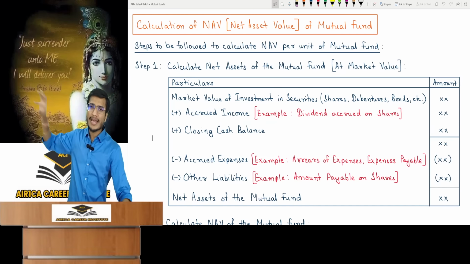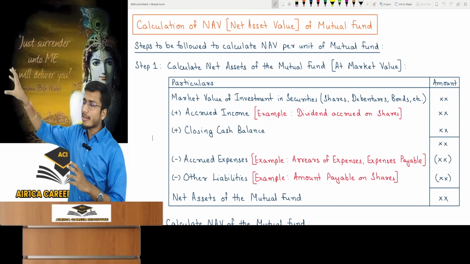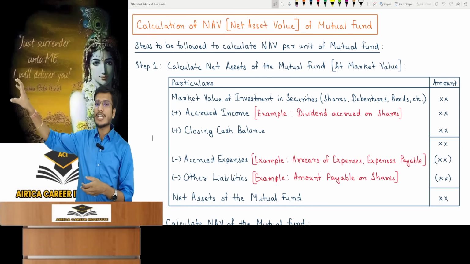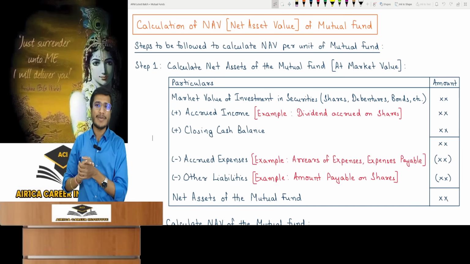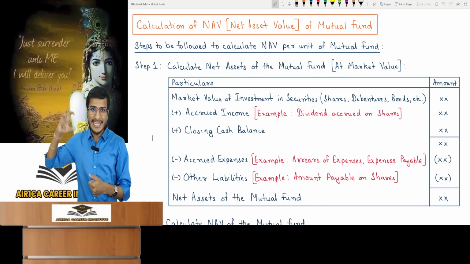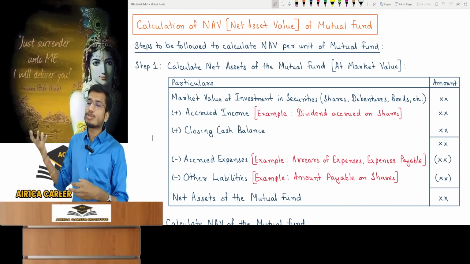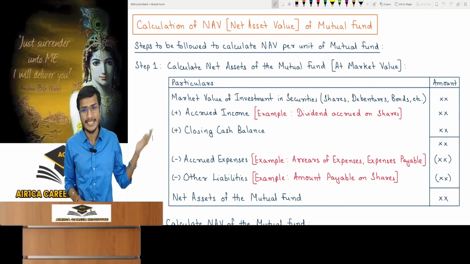I have invested in the market, in shares, debentures, and bonds, at their market value. Apart from this, any accrued income from the investment in shares, debentures, or bonds. I invested in shares. The company announced a dividend, but it is not yet credited to my bank account. The dividend has accrued, my income has accrued, so the accrued income is my asset, so I will add it. Apart from this, as a mutual fund, I have some cash with me, my current closing cash balance today.